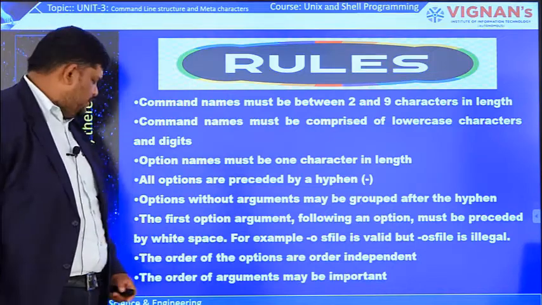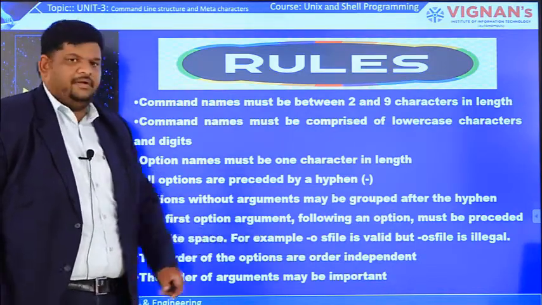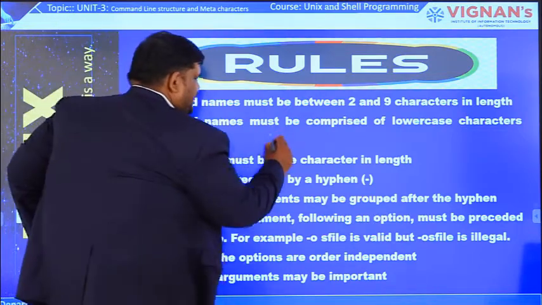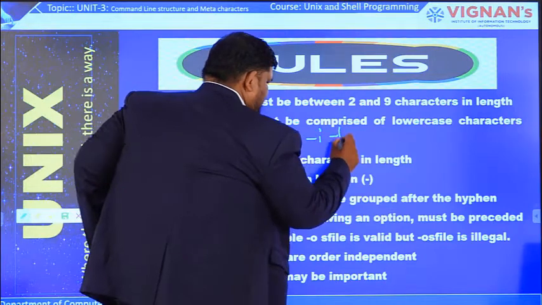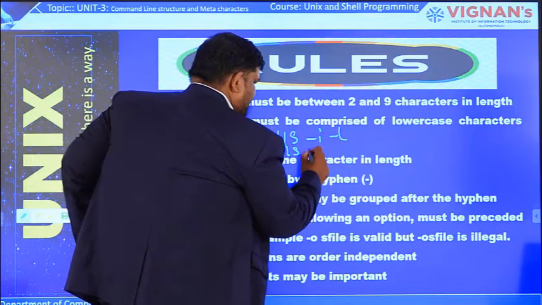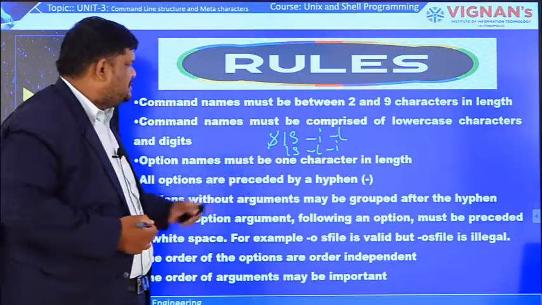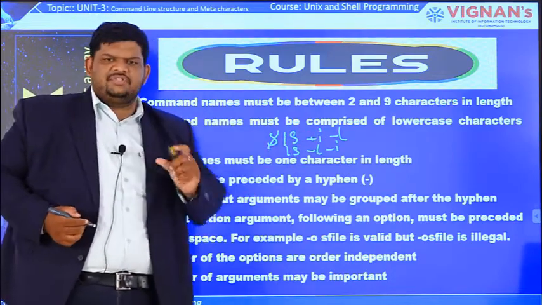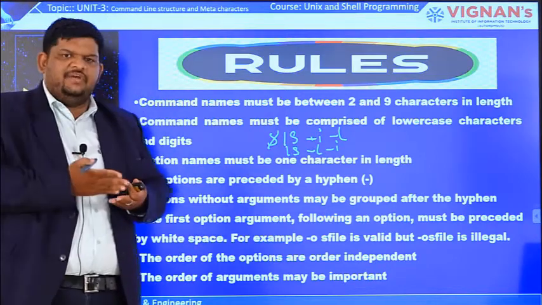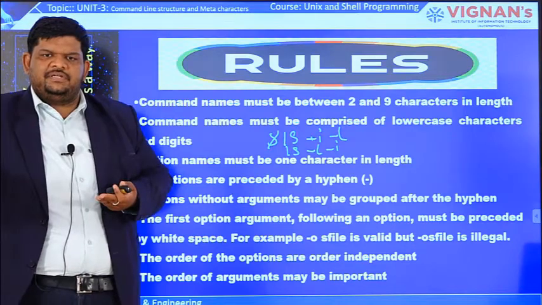The last rule: the order of the options is order independent. That means if you write ls option i, option l, or ls option l, option i, the order is independent; however you write it, it gives the same output. Definitely it will give the inode number first, and then the remaining long listing information, 7 parameters.